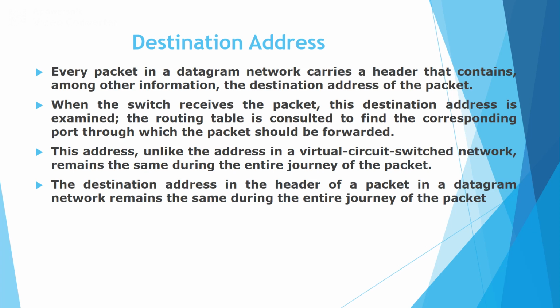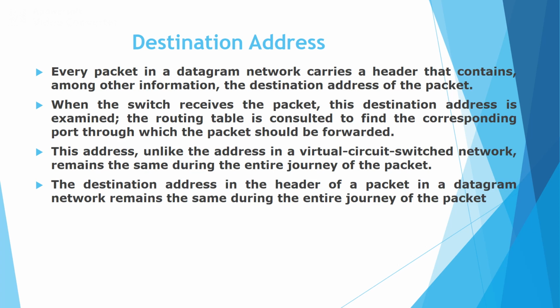Destination address. In the case of datagram network, each packet consists of header information. Along with the additional information, the header also carries the destination address of the packet. So now the switch receives the packet along with the header information.